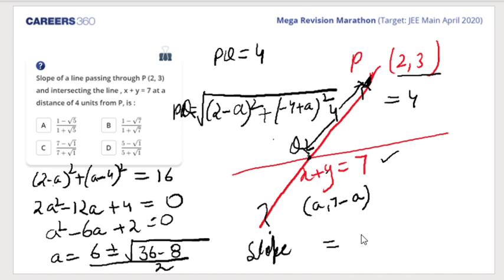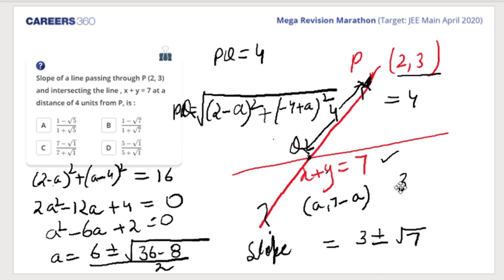So 2 root 7, so 3 plus minus root 7, right? 36 minus 4 is 28. So 2 root 7, 2 would go, 3 plus minus root 7.